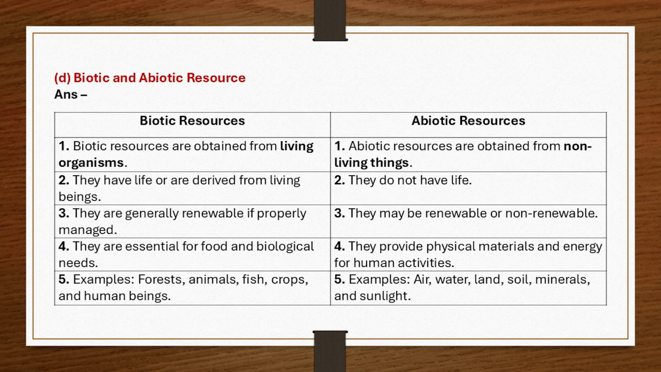D. Biotic and abiotic resource. Answer. Biotic resources. Abiotic resources. 1. Biotic resources are obtained from living organisms. 1. Abiotic resources are obtained from non-living things. 2. They have life or are derived from living beings. 2. They do not have life. 3. They are generally renewable if properly managed. 3. They may be renewable or non-renewable.